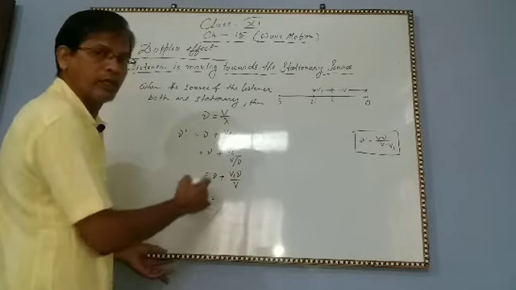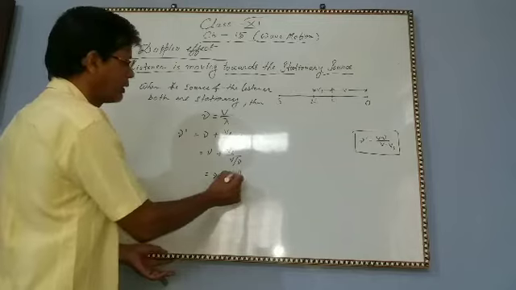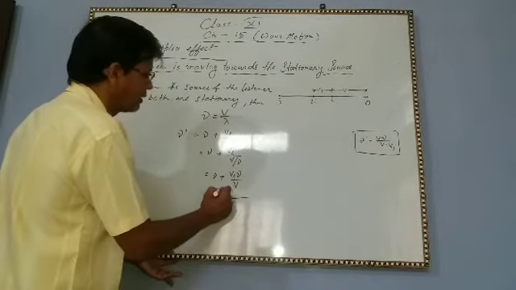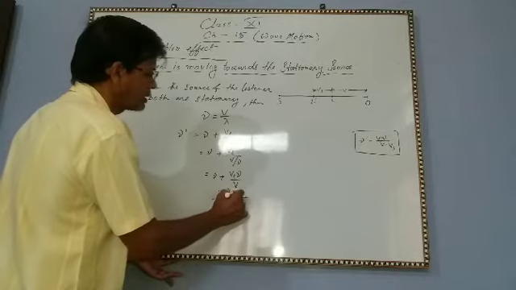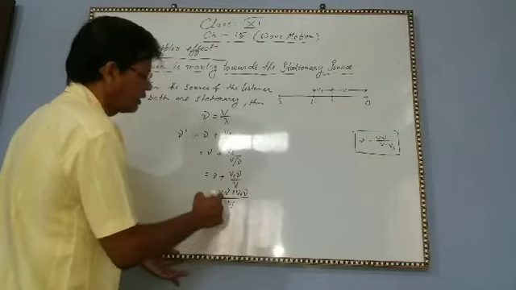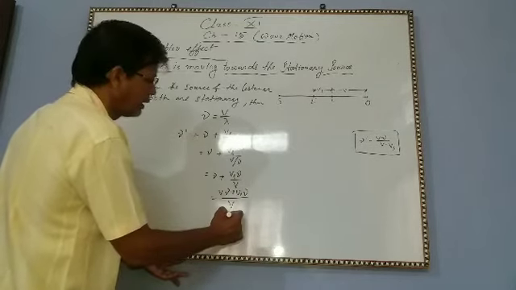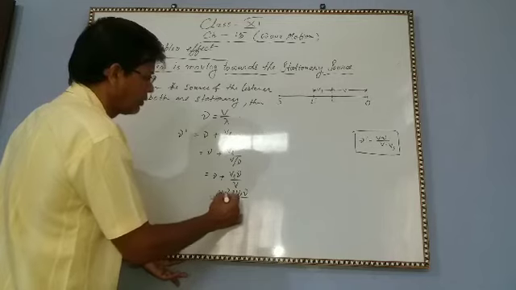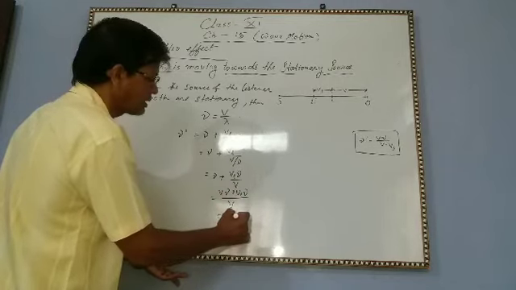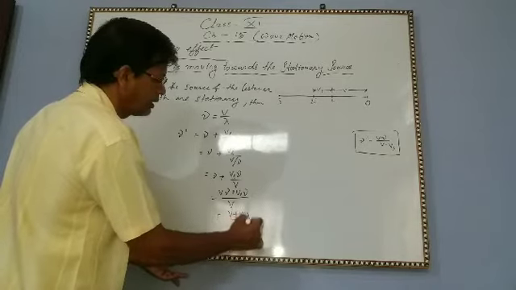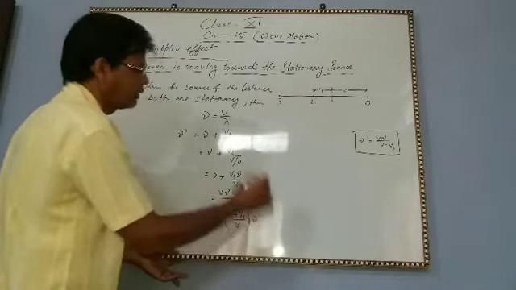Take the LCM: V nu plus VL nu. So if you take nu common, then what will you get? V plus VL by V into nu.